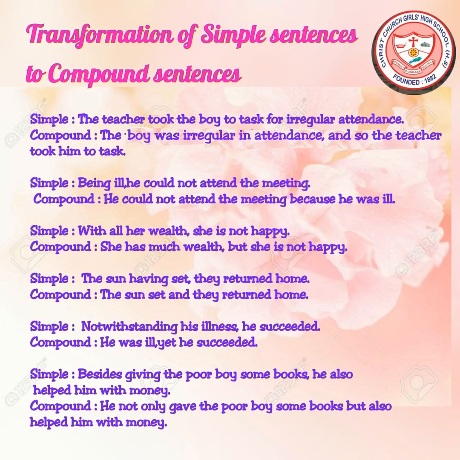Next example, simple sentence: Being ill, he could not attend the meeting. And compound: he could not attend the meeting because he was ill. So here we are just dividing the sentence into two parts and joining them with the help of a conjunction. Next example: With all her wealth, she is not happy. Compound: she has much wealth but she is not happy.